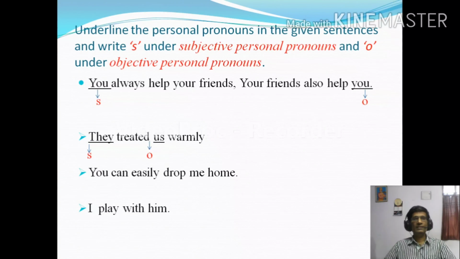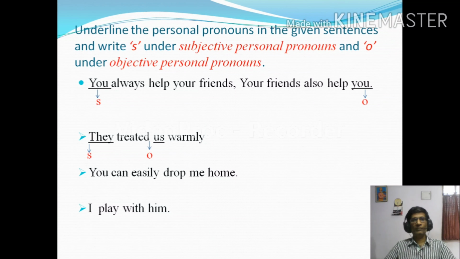So the first sentence is: you always help your friends. Your friends also help you. So you, it's a subjective personal pronoun because it is used as a subject. Here you is also an objective personal pronoun because it is used as an object. Okay, so let's see the second sentence. They treated us warmly. They is a subjective personal pronoun. Us is an objective personal pronoun.